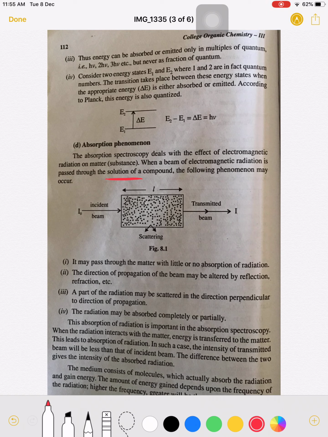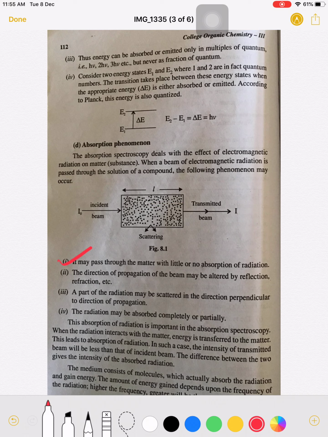Now see this one, this is the solution, and through that we are passing a beam of radiation whose intensity is I0. This is the transmitted beam, and the transmitted beam has intensity I, and this is the length of the solution or length of the path. This is the scattering here.